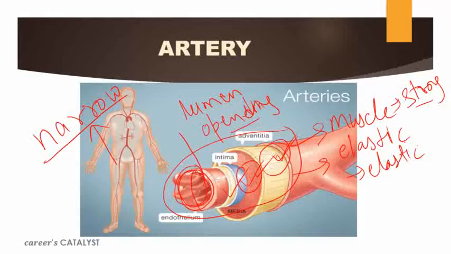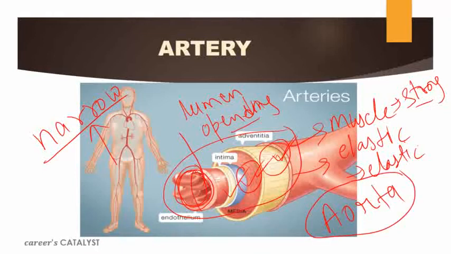The largest artery in our body is defined as the aorta. It is defined as what? Aorta. Aorta is the largest artery and it is present at the opening of the heart, from where the oxygenated blood flows out to the remaining parts of the body. From the aorta only, the oxygenated blood from the heart passes on to the remaining parts of our body. This aorta is further divided into small arteries that are defined as arterioles.